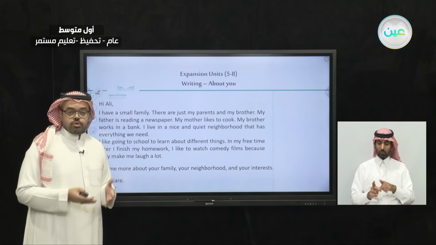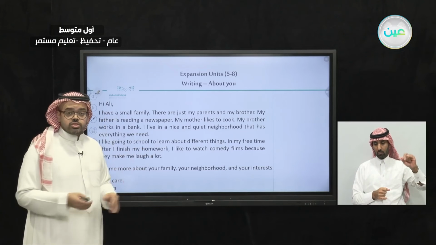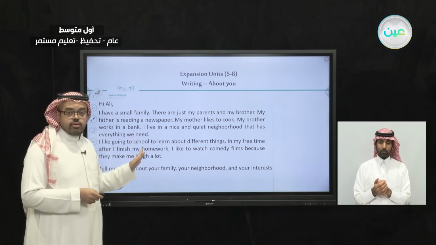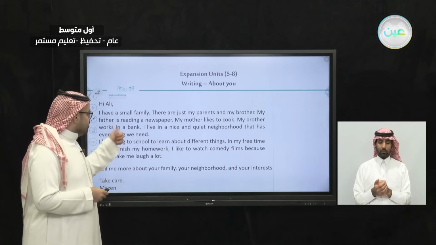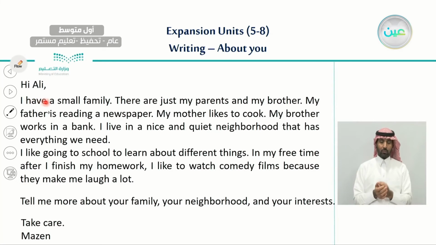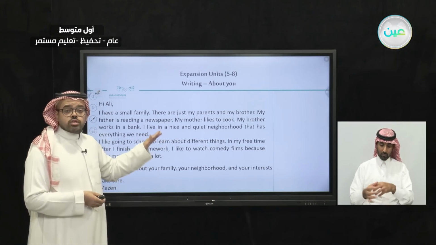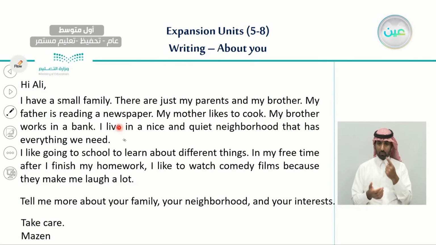We said previously that we chose 5 pieces of information from the table to use in our email. The first is the family. Here I talked about my family: I have a small family, my parents, my brother, my father is reading, my mother likes to cook, and my brother works in a bank. The second is the neighborhood. Here I said, I live in a nice and quiet neighborhood that has everything we need.